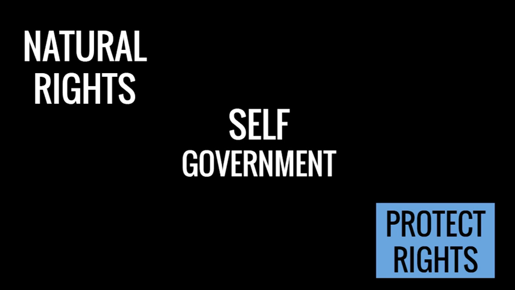Jefferson states in the Declaration of Independence that whenever any form of government becomes destructive of these ends, it is the right of the people to alter or abolish it, and to institute a new government. Jefferson identifies the ways in which Britain is not protecting the colonists' rights throughout the Declaration.